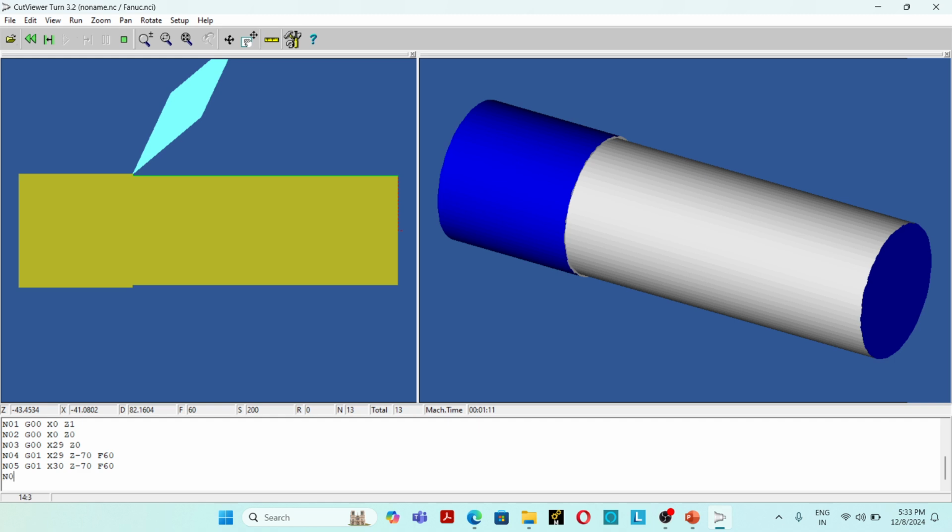Then N06 G00 X30 Z0. Then N07 G00 X28 Z0.